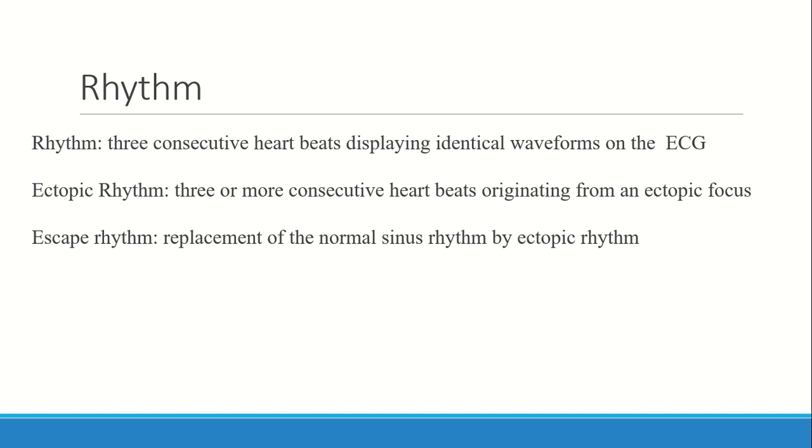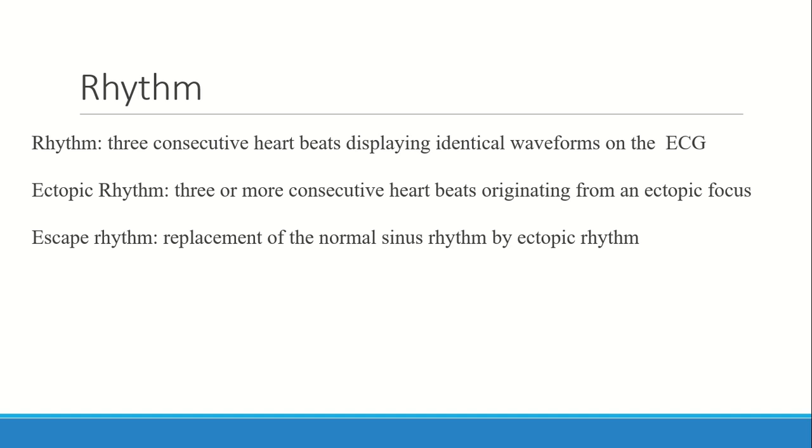When we say rhythm, it is 3 consecutive heartbeats displaying identical waveforms on the ECG. So when we interpret an ECG, we need to see at least 3 identical waveforms. If we are seeing fewer than 3 QRS complexes or 3 P waves, it's difficult to comment on the rhythm. So we need to see at least 3 waveforms. That's why we say rhythm is 3 or more consecutive heartbeats.